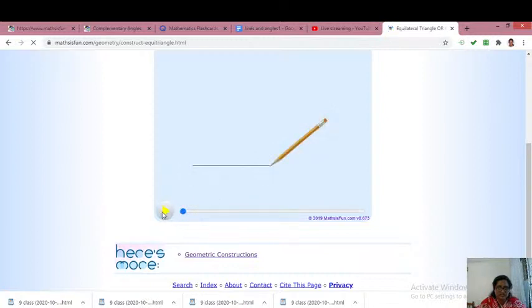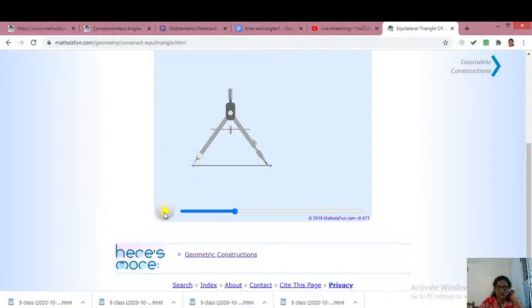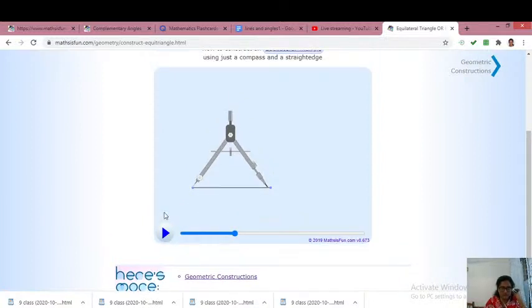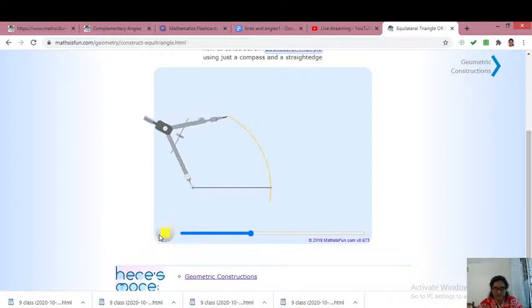So let's draw a line. Let's take a 5 centimeter line segment. So you have drawn a 5 centimeter line. Use a pencil and a scale. Then using a compass, take the measurements and draw a circle at the point A. So at this point you have to take that point as center and measure the length of the line segment and then draw a circle like this. I hope you are following that.